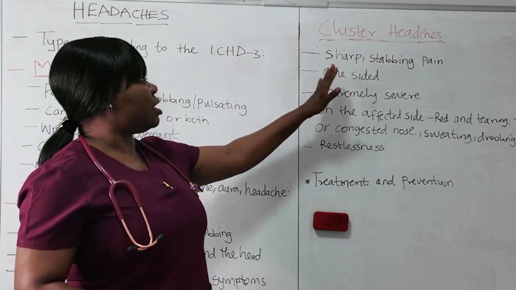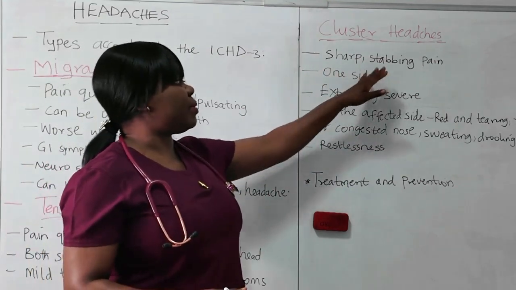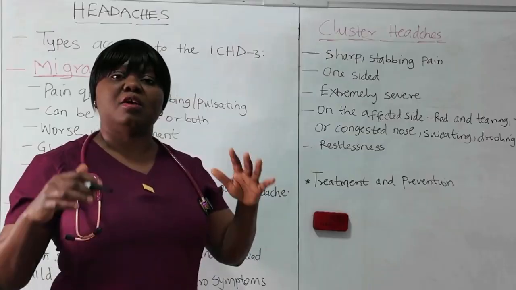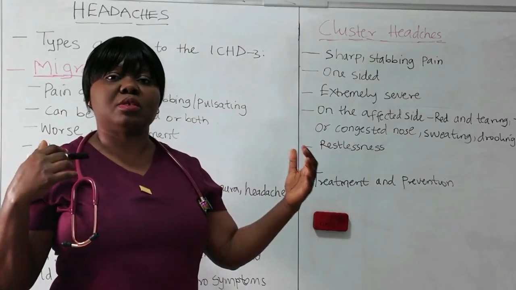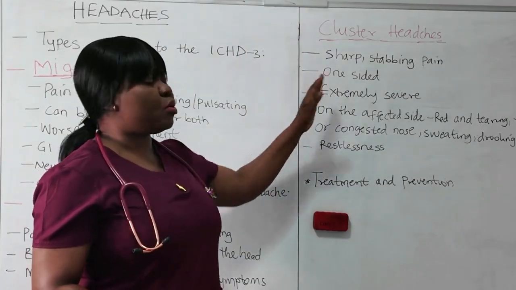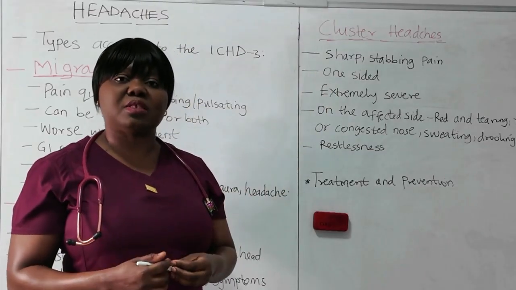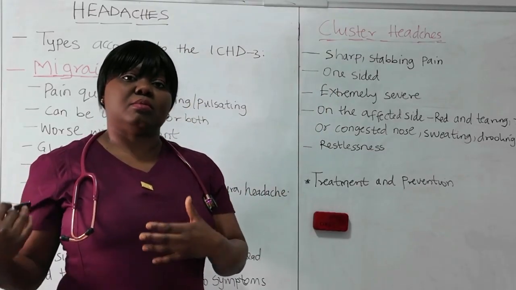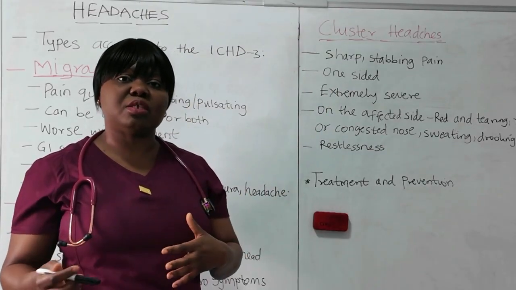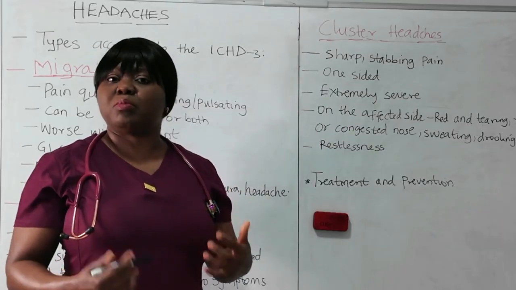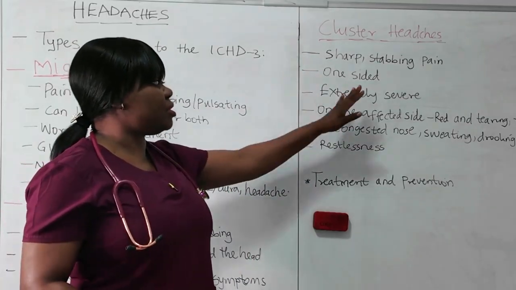Now, the features that you need to know for cluster headache include sharp and stabbing pain. Patient will experience this pain on one side. So take note, for migraine, it can be one or both sides. For tension, it's always both sides. For cluster, it's always one-sided. And it can be extremely severe. Unlike the tension headache that can be mild to moderate, and migraine can be moderate to severe, this one is always extremely severe.